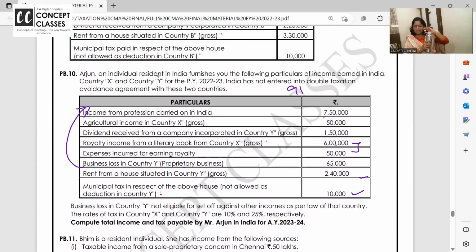In this, how much time is over? 45 minutes. Your full DTAA should get covered. Like I said, foreign tax credit you can set off only for tax and not for interest. Those kinds of questions they might ask you in MCQs also. So 10th problem, let us check in our notebooks.